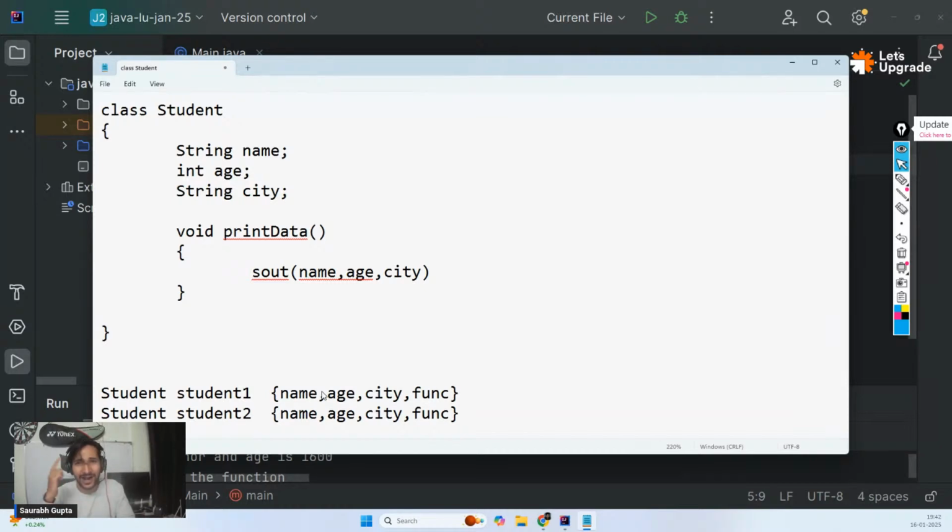So class is simply an idea. That is why object, we call it a real-time entity. And class, we call it a conceptual entity, because it's just a concept. It doesn't do anything. Object is the real deal. So object is a real-time entity. Class is a conceptual entity. Class is just a blueprint. It's just in your brain. It's not there in reality. Is that clear to everyone? So I hope it's understood.